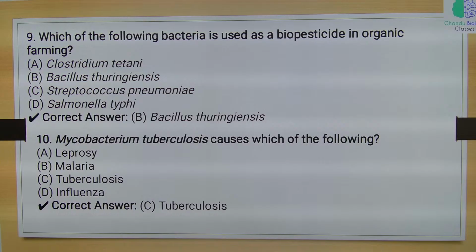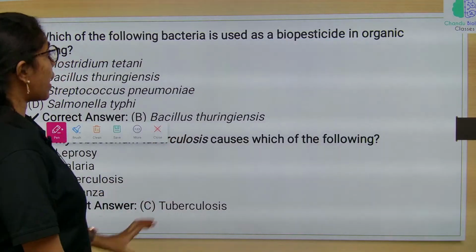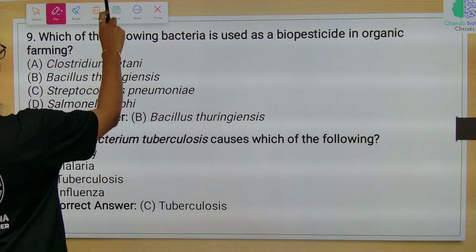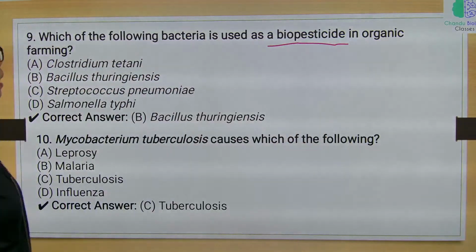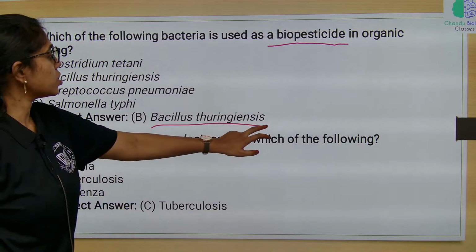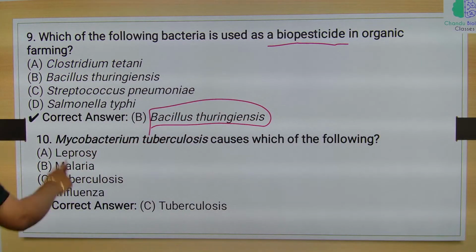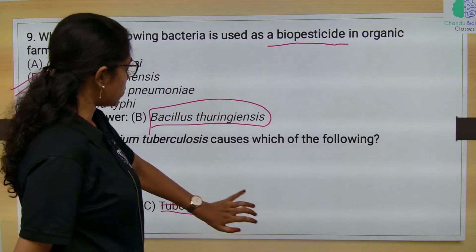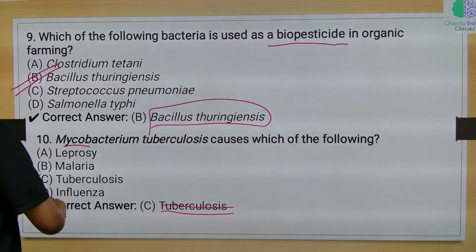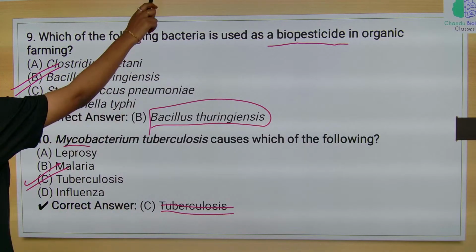Which of the following bacteria is used as biopesticide in organic farming? Bacillus thuringiensis. Okay, Bacillus thuringiensis is used as a biopesticide in organic farming. Option B will be correct over here. Mycobacterium tuberculosis will cause what disease, ma? Tuberculosis. Okay, and then